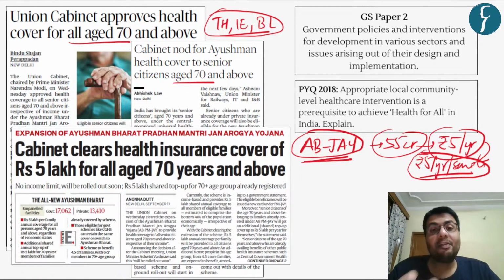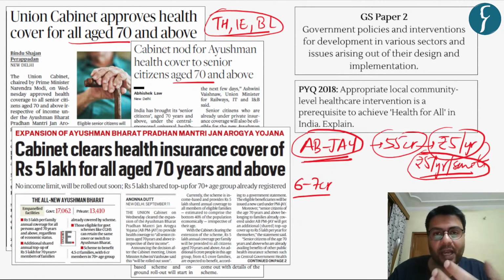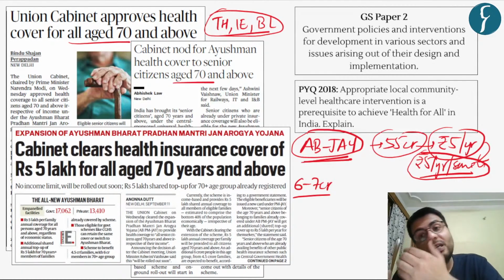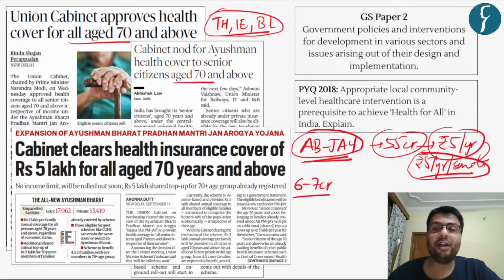So this is quite a significant development, because it will be able to cover at least 6 to 7 crore senior citizens in India. This development also becomes crucial because you can understand the life expectancy of India is improving and mortality rates are falling. So in the coming future, we can expect that a large number of senior citizens will continue to live, and hence to ensure their social benefits and healthcare services are taken care of, the government has expanded the benefit of Pradhan Mantri Jan Arogya Yojana or Ayushman Bharat Jan Arogya Yojana.